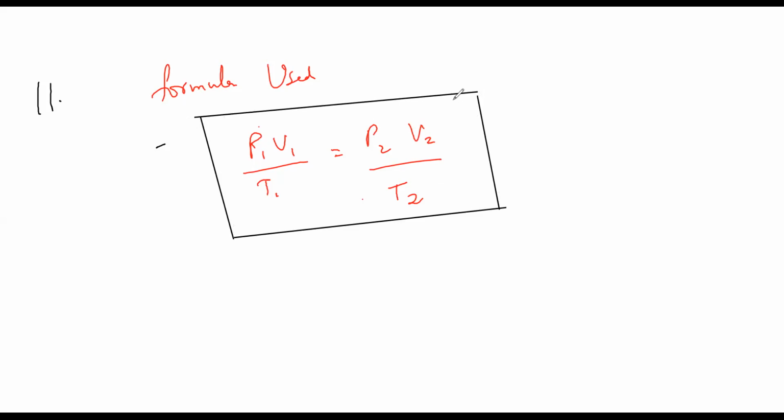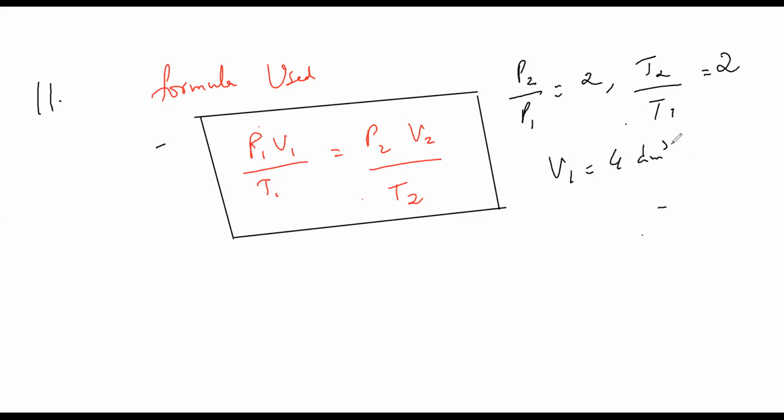So we just want to know the ratios here as in the question. P2 by P1 is 2, T2 by T1 is again 2. So V1 is given as 4 decimeter cube. We have to find just the V2. Substituting all these things and we'll get the value. That's it. So just rearranging these equations.